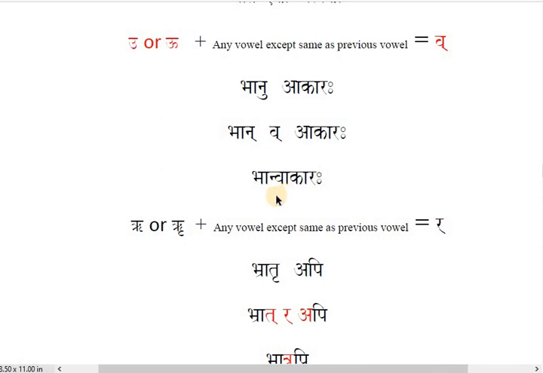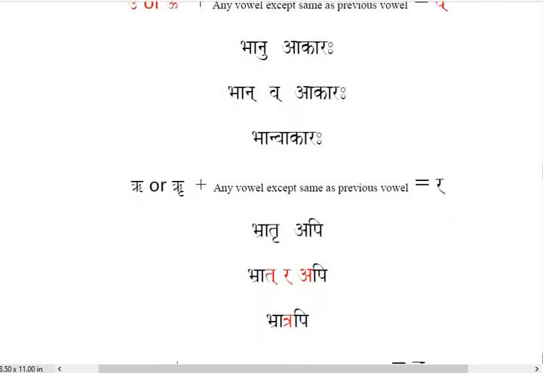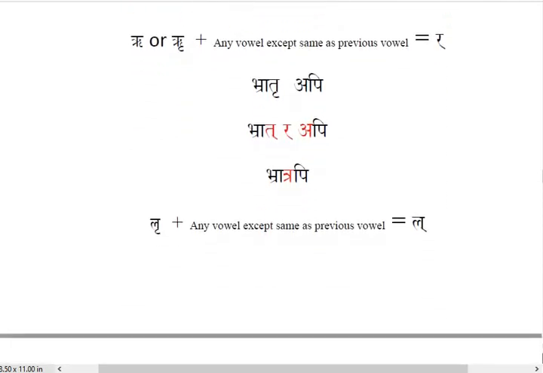Then you can think, okay, here in Bhanvakara this va is built because of Yan Sandhi, and it has come in place of u. So Bhanu, and the next could be Akara. So you will be able to disjoin them and understand which words are there, first word, second word, like this. So u changes to va, and that is how we get Bhanvakara from Bhanu plus Akara. Then suppose, students, a ru vowel is there in the previous word. Ru, short or long, will be converted to ra, the consonant halant ra.